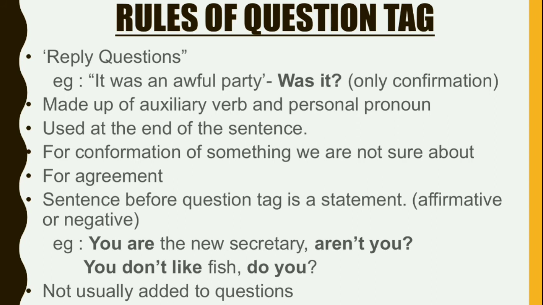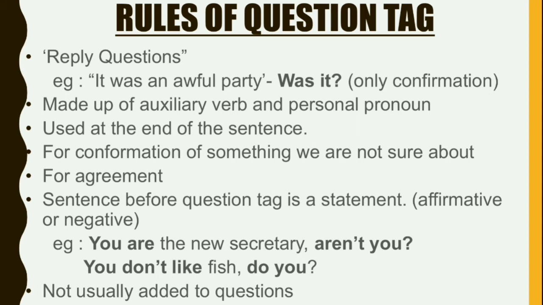And it is used at the end of the sentence. Another rule is that a question tag is used only at the end of the sentence. Next is for confirmation of something we are not sure about. We have a confusion and we want to make sure whether it is not or it is. In that case, we make use of a question tag. And for agreement, we want to make an agreement. There we use a question tag.